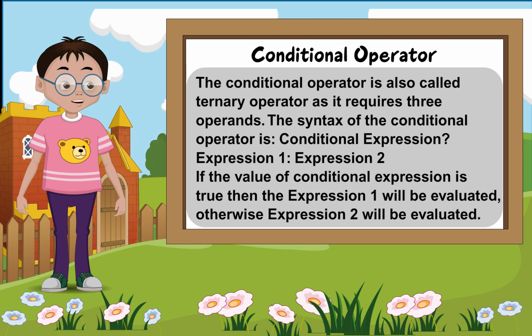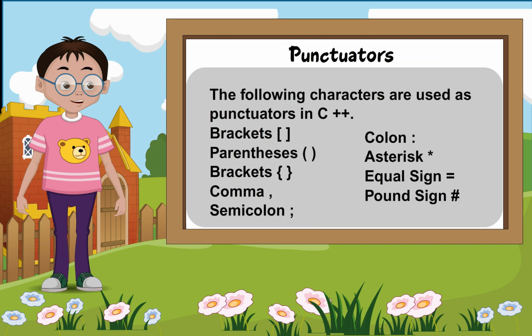Conditional operator. The conditional operator is also called the ternary operator as it requires three operands. The syntax of the conditional operator: conditional expression ? expression 1 : expression 2. If the value of the conditional expression is true, then expression 1 will be evaluated. Otherwise, expression 2 will be evaluated.